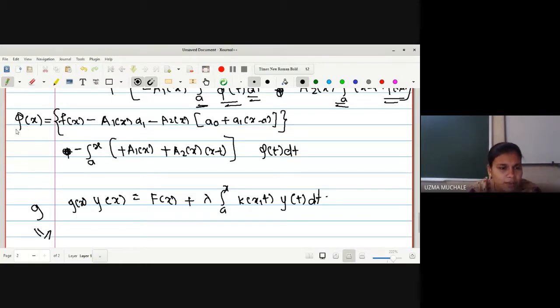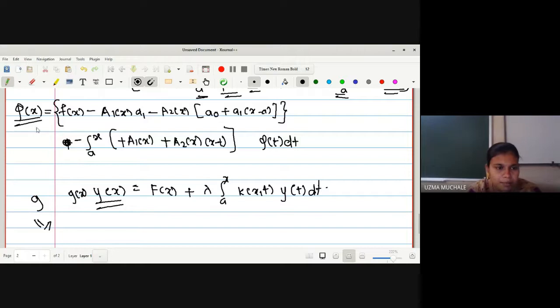So instead of having this y of x, we have phi of x, right? If you can see here, there is no term other than phi of x, so we can assume that the value of g of x is 1, correct?